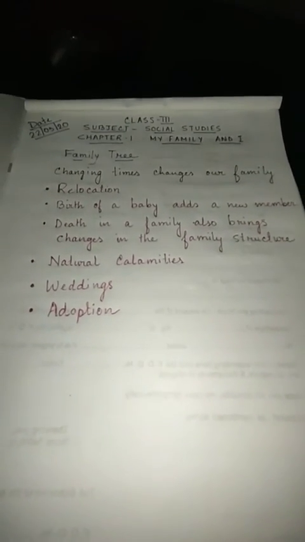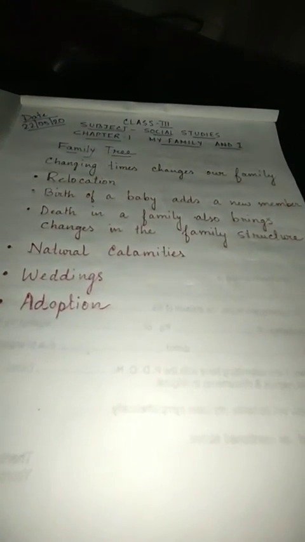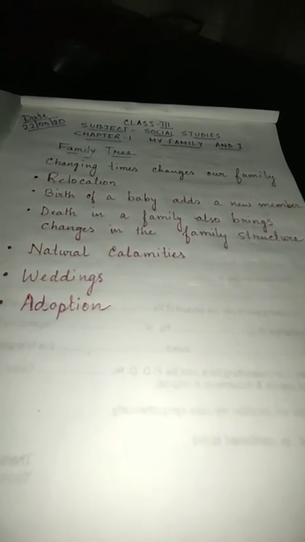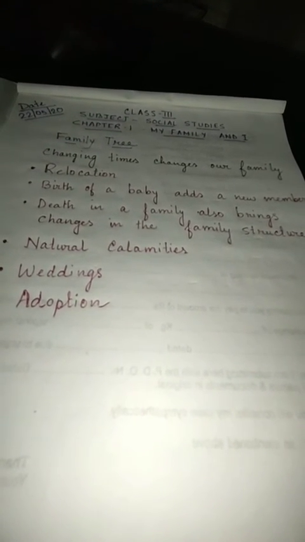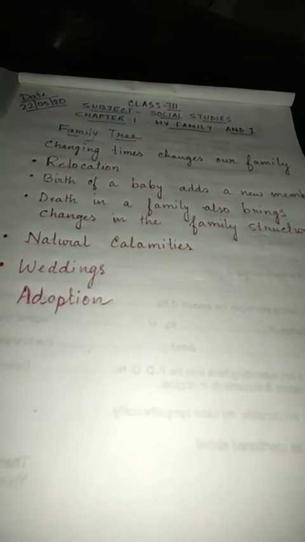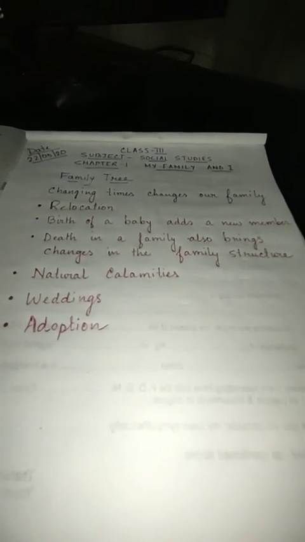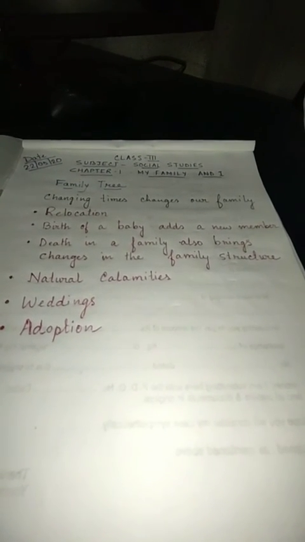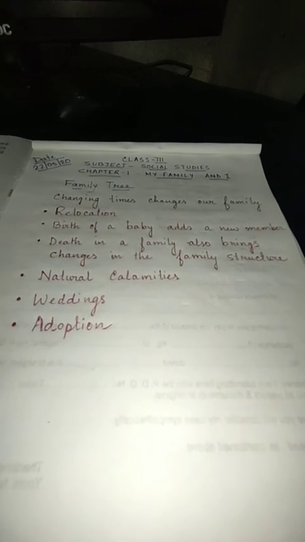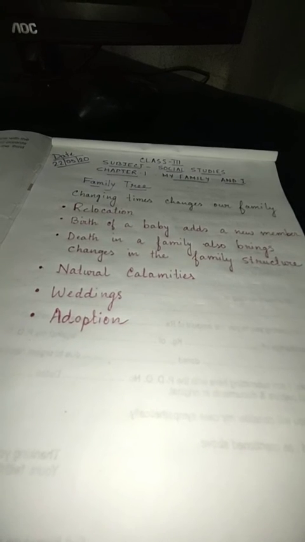So now let's do a quick recap of the chapter. Today we have learned about the family tree, which starts with your grandparents. They are your first generation. Then your father, mother, uncle and aunt, they all are your second generation. And you and your cousins make up the third generation. We have also learned how changing times change our family, like relocation, birth of a baby adds a new member, death in a family also brings changes in the family structure, natural calamities, weddings and adaptation.